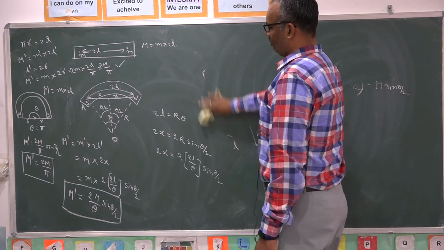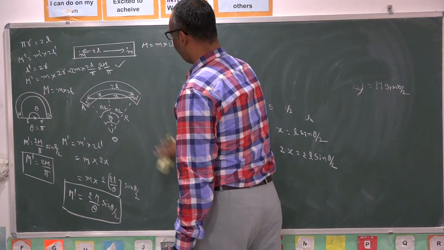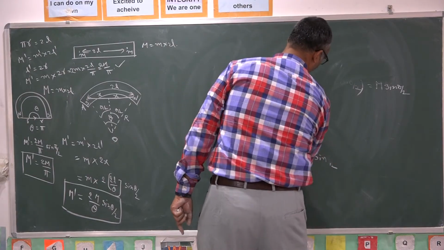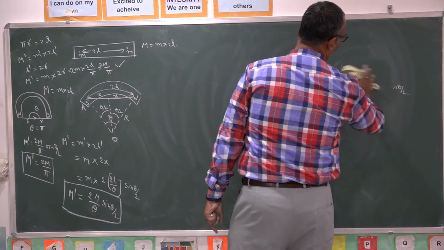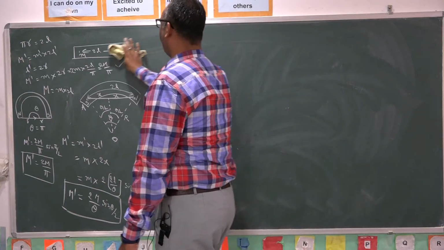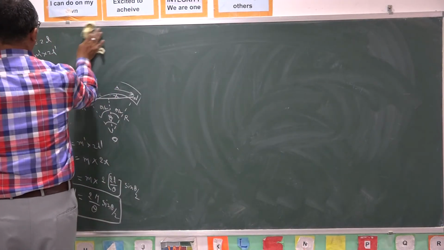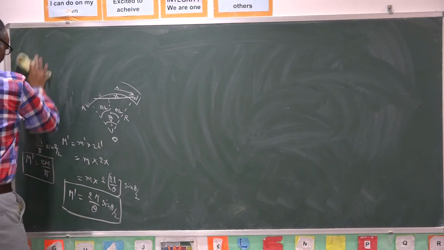Already we discussed the concept of cutting of a magnet. Now we discussed bending of a magnet. And if I combine one or two magnets, the combination of magnets we have to see.